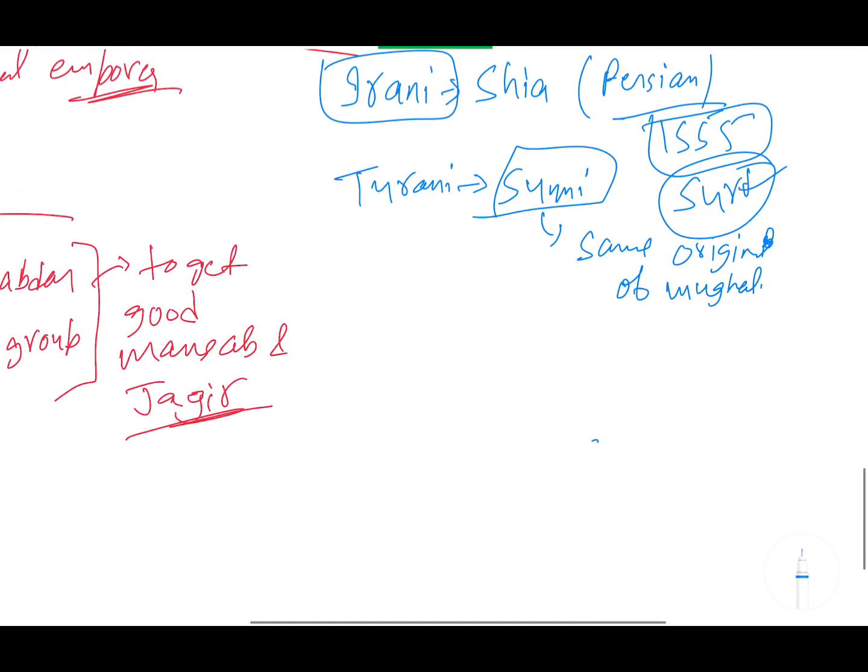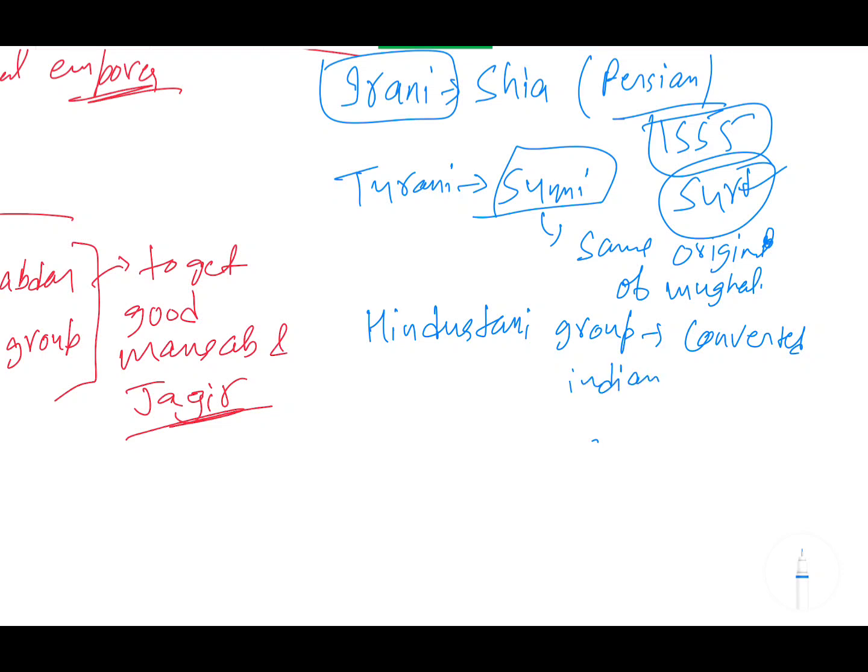Third is the Hindustani group. Hindustani group is the converted Indian Muslims. And the fourth group is the Deccani group.